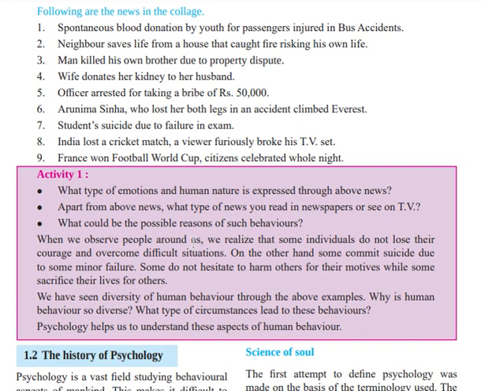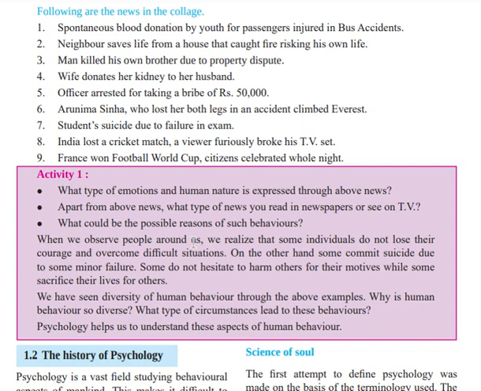Okay, so the third question is, what could be the possible reason for such behavior? Just think about the third one only: the man killed his own brother due to property dispute. What could be the reason behind it? The possible reason is that that person was a greedy person. That's why he killed.